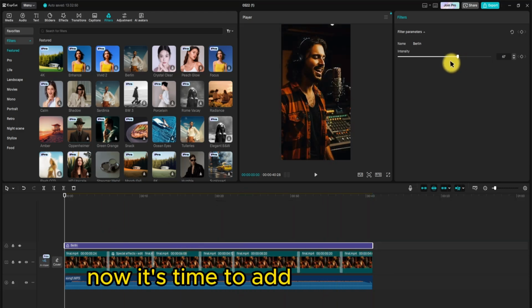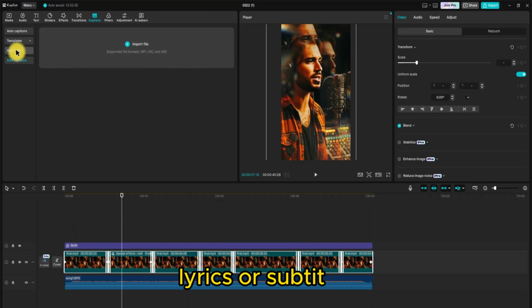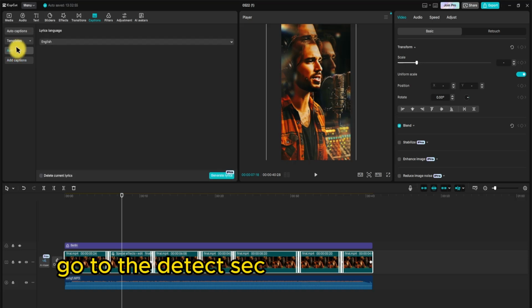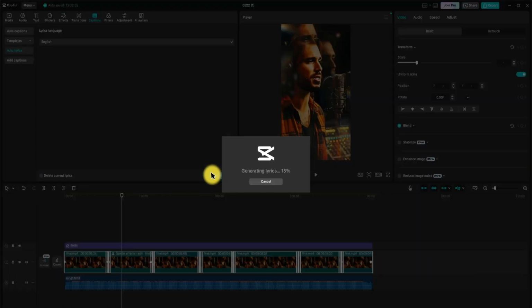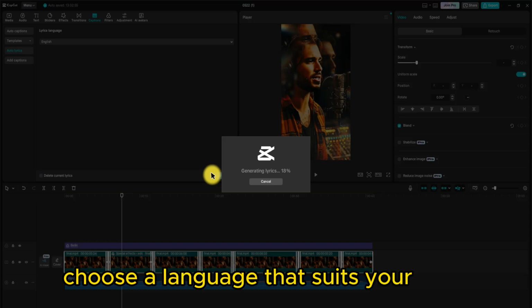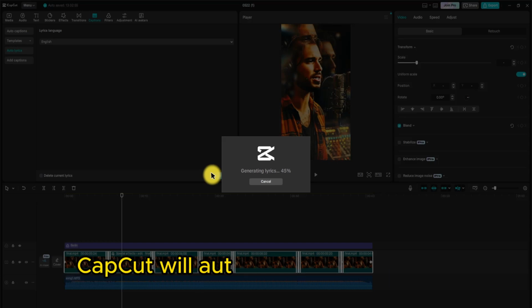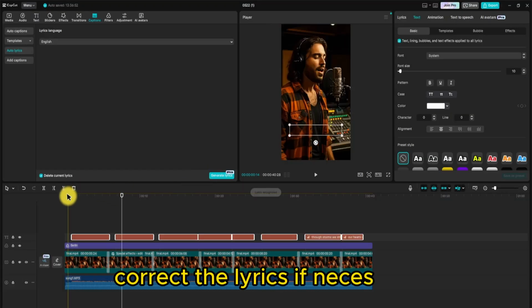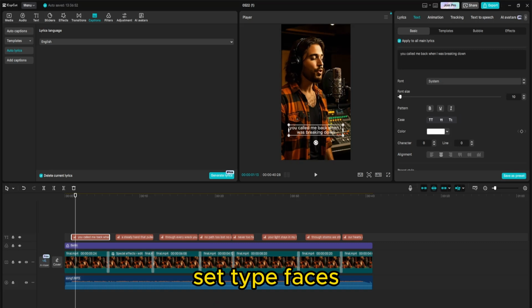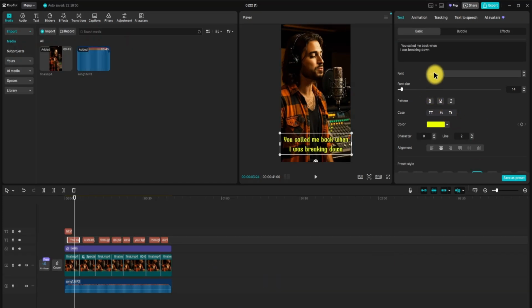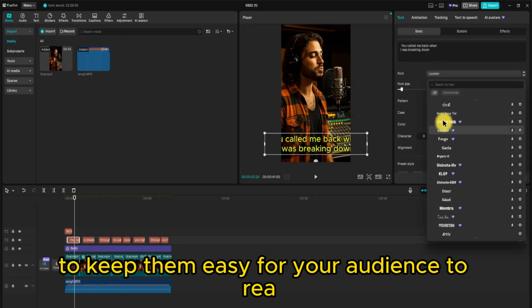Now, it's time to add the final touch, lyrics or subtitles. Go to the text section and select Auto Captions. Choose a language that suits your song. CapCut will automatically create the subtitles. Correct the lyrics if necessary. Set typefaces, sizes, colors, and positions to keep them easy for your audience to read.